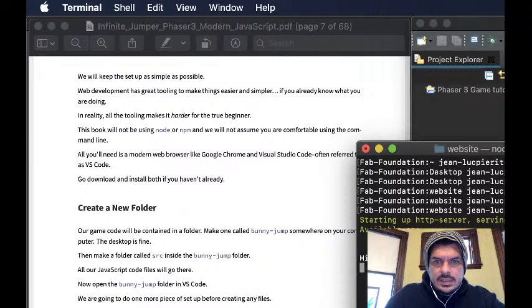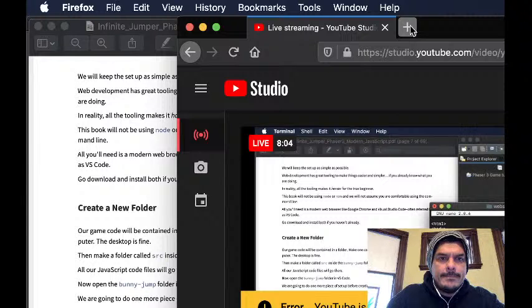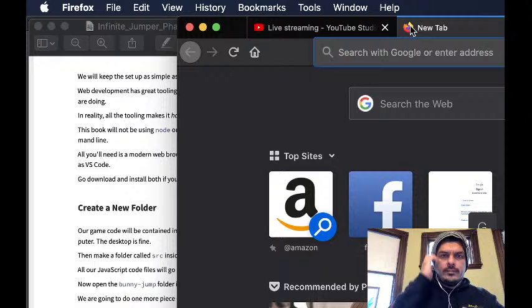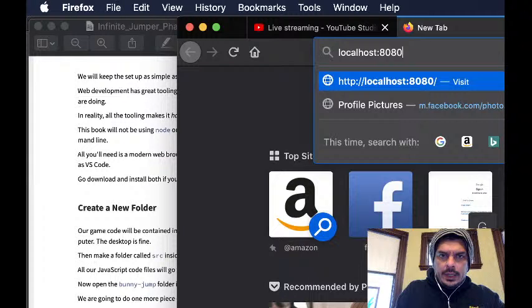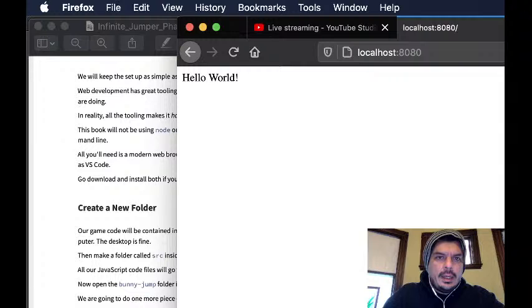So I'm going to go to Firefox. And we want to go, was it, localhost 8080. Hello, world. Hello, web page. Great. It's good to have you.